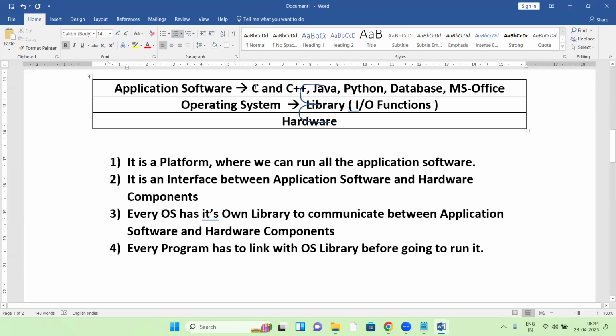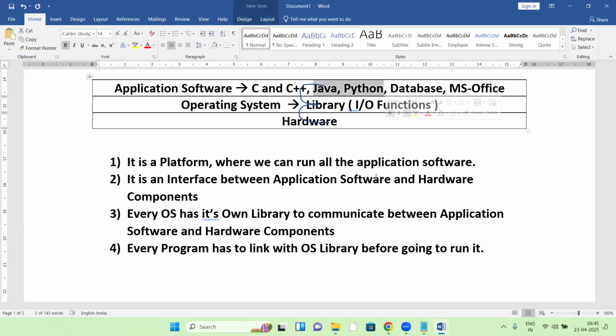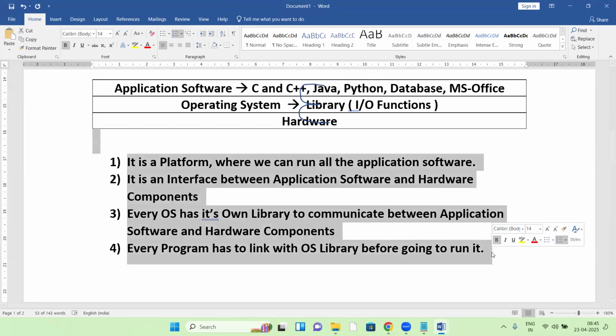Suppose C and C++ use static linking, so that is platform dependent. Java and Python use dynamic linking, so those are independent of platform. Dynamic linking is independent of platform, static linking is platform dependent. I'm holding this topic, most important topic, static and dynamic linking. We'll discuss it later, maybe Friday. Just wait for some time, in a couple of days.